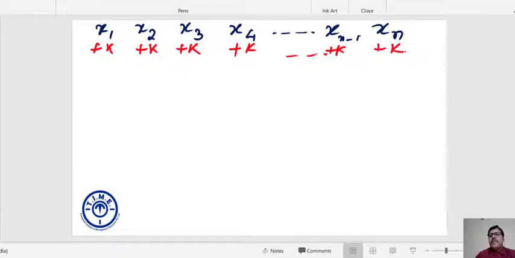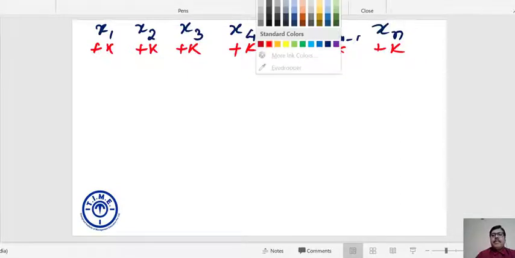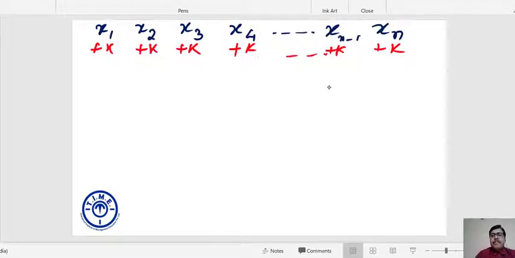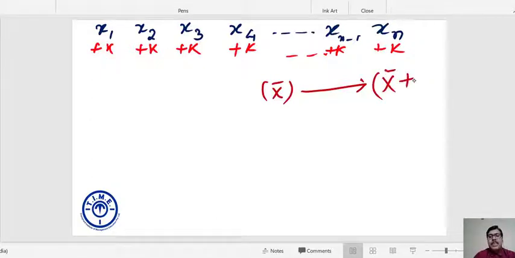Suppose my old average is x bar. So does it impact your average? Of course, my average will be impacted by the increase of constant k in each of the quantities. So what is my new average? New average is basically x bar plus k.